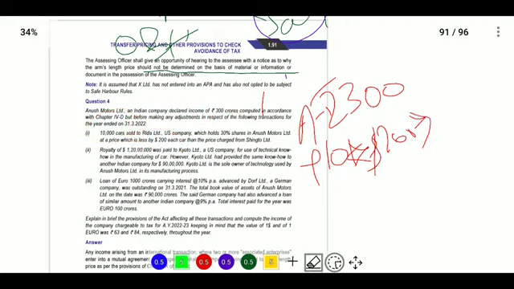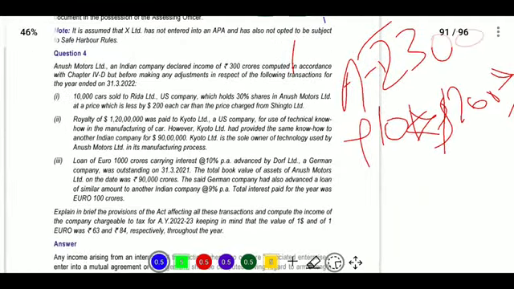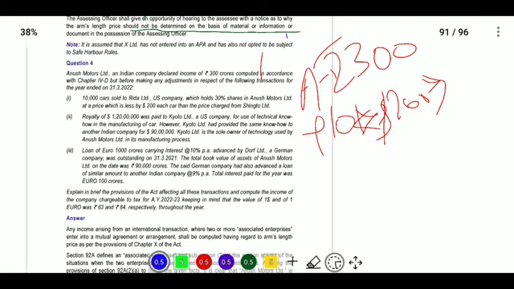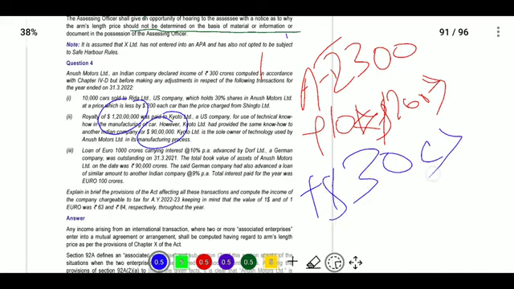And next, the royalty amount paid was 120 lakhs, paid to K2, a US company, for technical know-how for manufacturing. However, K2 has provided the same know-how for 90 lakhs. So we are showing more expenditure in our books, and because of that expenditure our profit decreased. So I need to increase my profit. What amount needs to be added? 120 minus 90, it will be 30 lakhs. The 30 lakhs will be in dollars, and it will be converted into rupees.